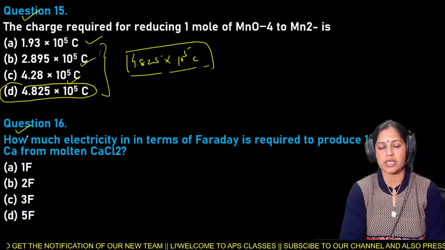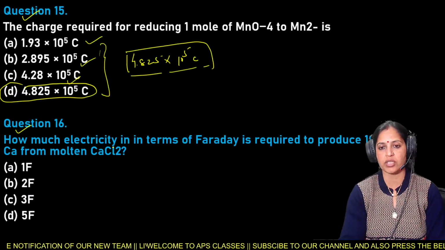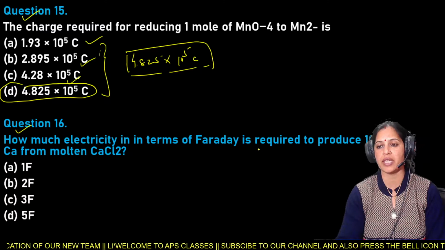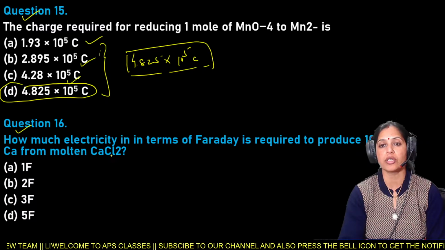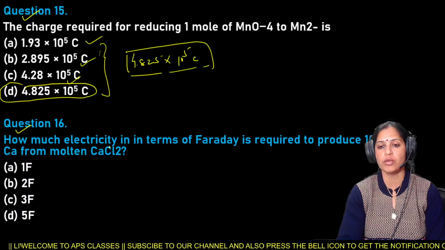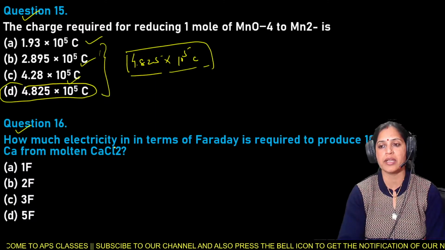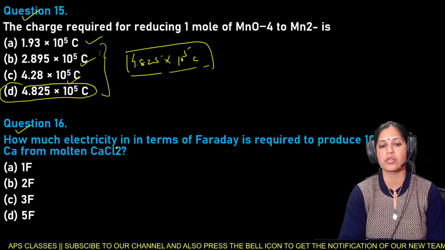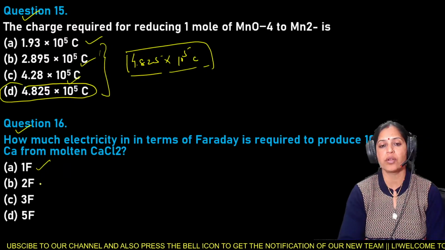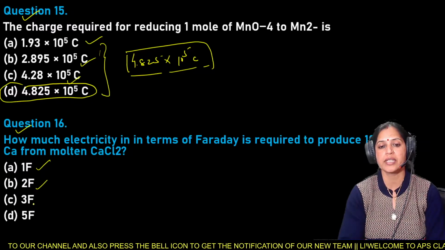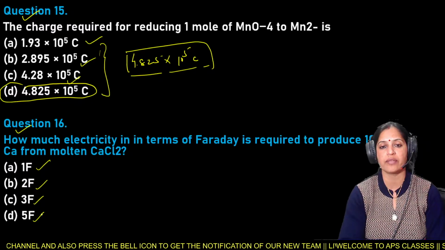Next is question number 16. How much electricity in terms of Faraday is required to produce 100 grams of calcium from molten calcium chloride? Options are A, 1 Faraday; B, 2 Faraday; C, 3 Faraday; and D, 5 Faraday.